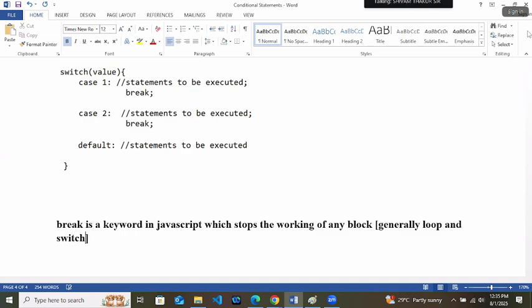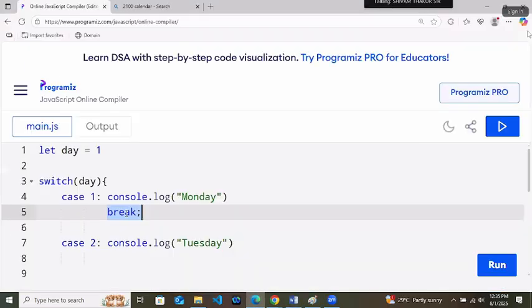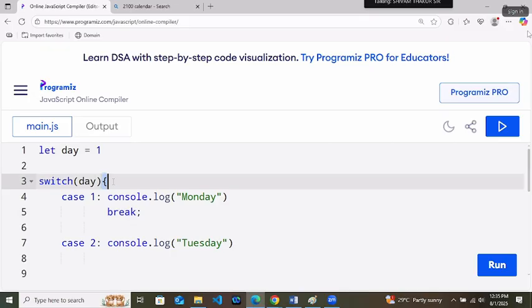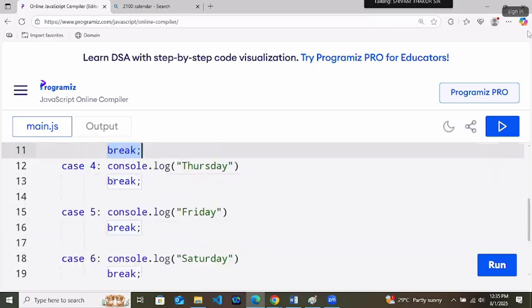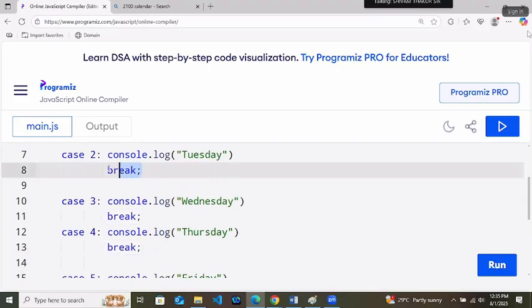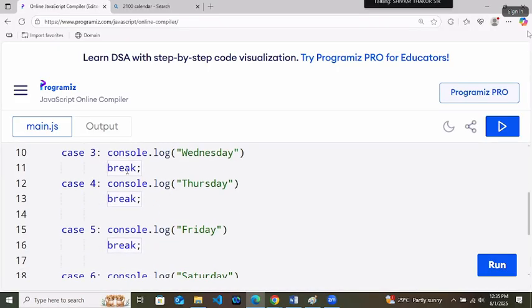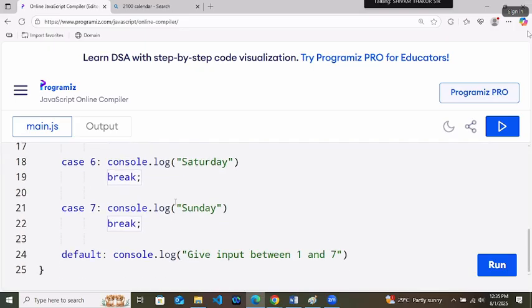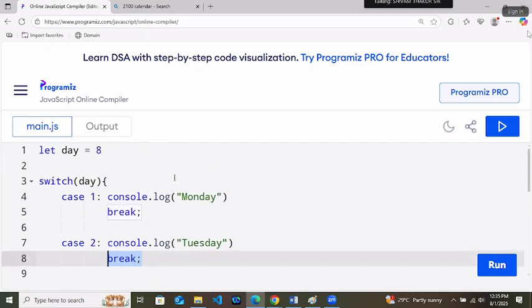It means that whenever JavaScript got one word break, it will quickly come out of the block. In whichever block the compiler is running, it breaks out. After this, whatever code is there, we will not execute it. So that's why we have to write break after every case. It means if it got true on Tuesday, after that if you're not writing break, it will execute all of them, right?